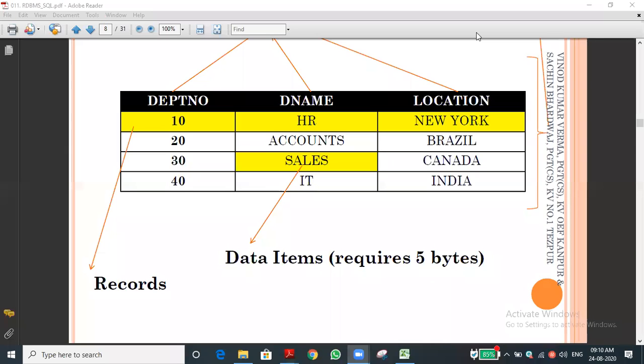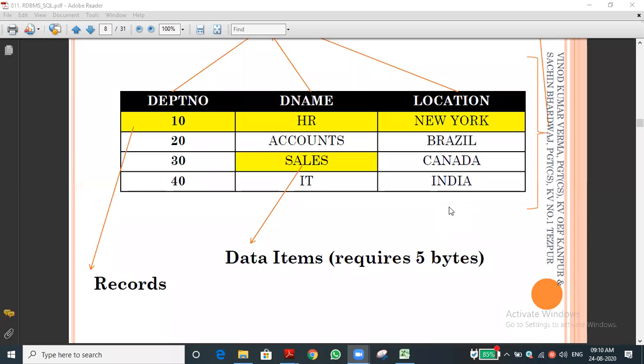None of you know what is relation? We have discussed it. Krishna Prasad, can you say what is the relation? Tell what is relation.